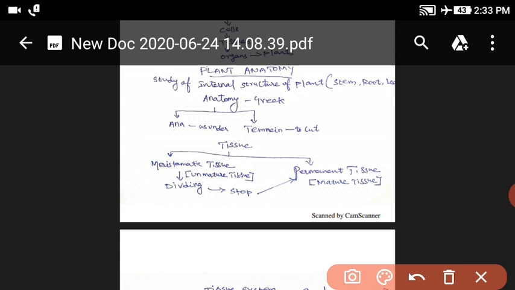The other one is permanent tissue. Meristematic tissue is immature or young tissue made of immature cells. Meristematic tissue is dividing. When the dividing stops, the meristematic tissue changes into permanent tissue.